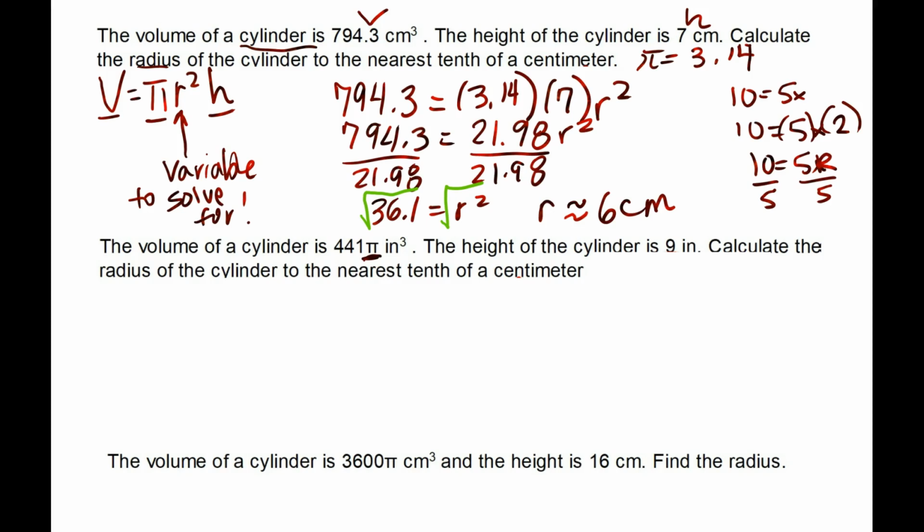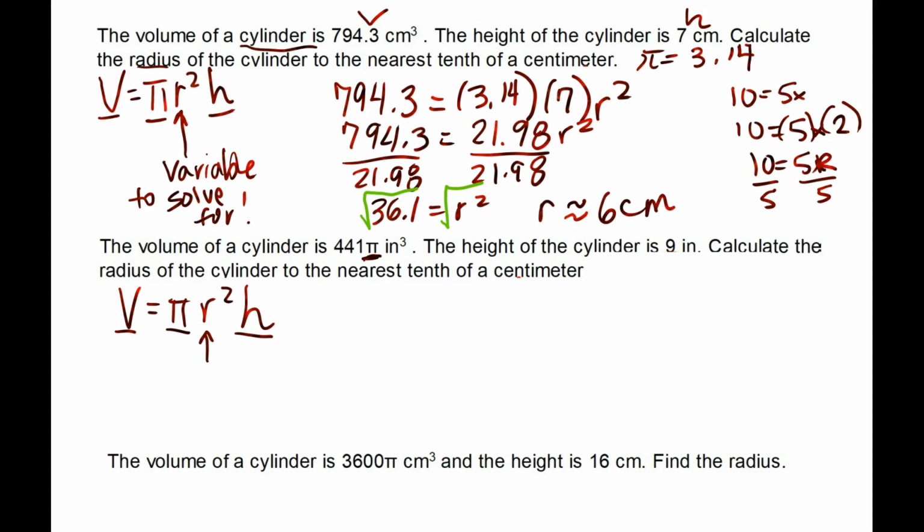All right. So we know the cylinder volume is V equals pi times radius squared times our height. What are we missing? Well, they want us to calculate the radius. We're missing r. So the problem has told me what V is, what pi is, and what h is. I just want to stress this to you: because it's already in terms of pi, leave it alone. If they give you pi in the problem, leave it alone.